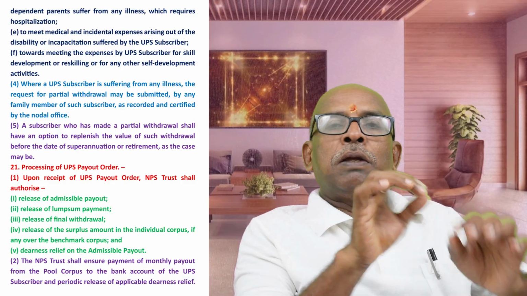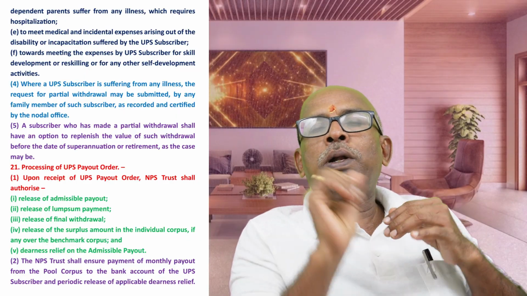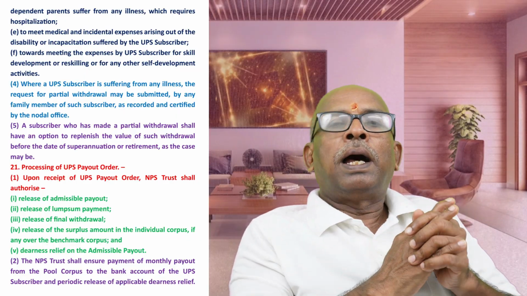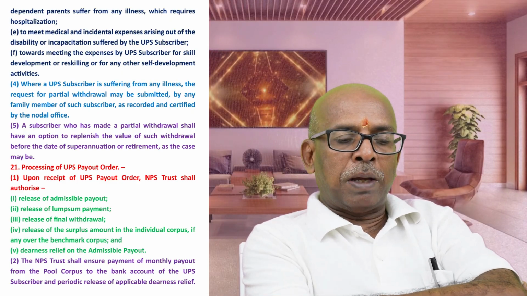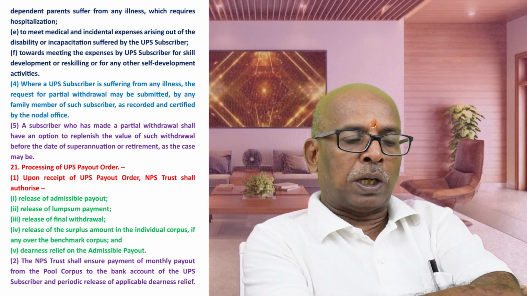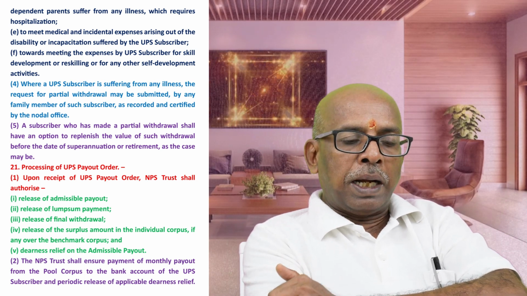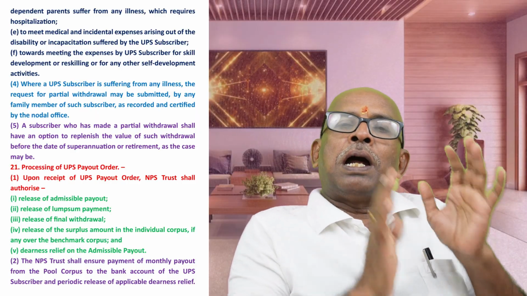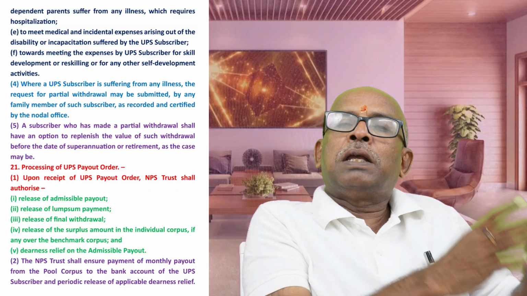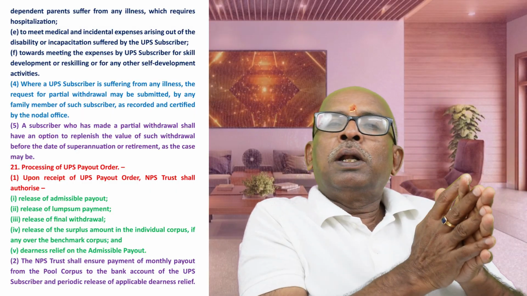And dearness relief will be put in the order and revised as and when the government issues orders for higher DA. The NPS trust shall ensure payment of the monthly payout from the pool corpus to the bank account of the UPS subscriber, and periodic release of applicable dearness relief. This is not paid by the government. The government has already given you 10% and 8.5% to the pool separately.